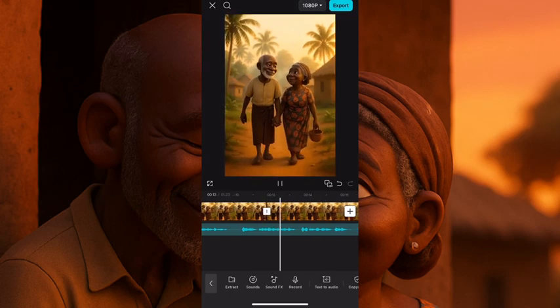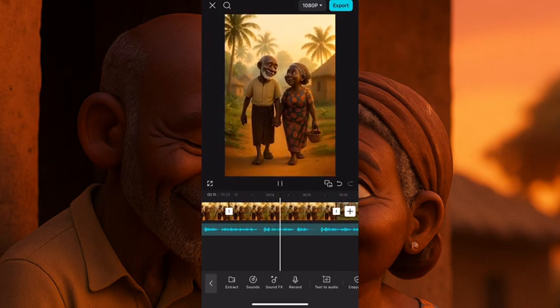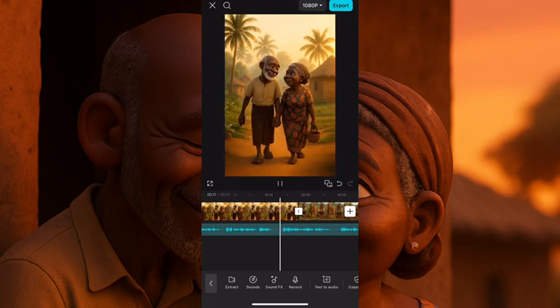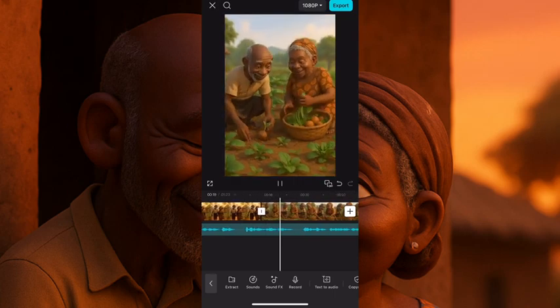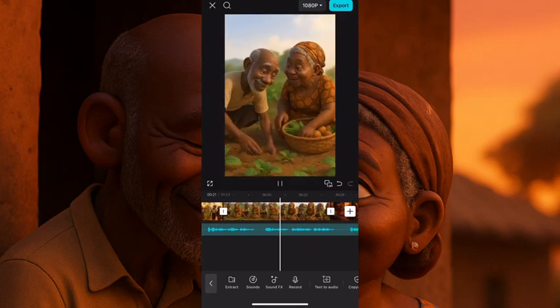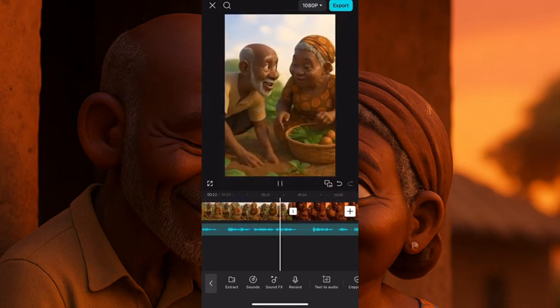Before the sun even touched the rooftops, they walked to their small farmland hand in hand. They planted yams, cassava, and vegetables, laughing, joking, and teasing each other just like young lovers.